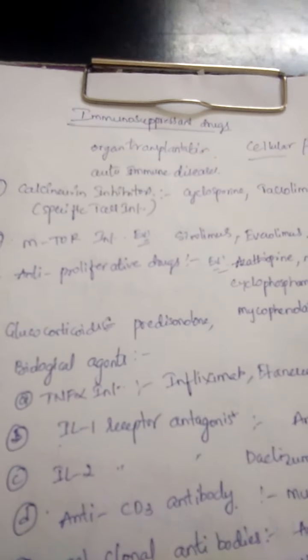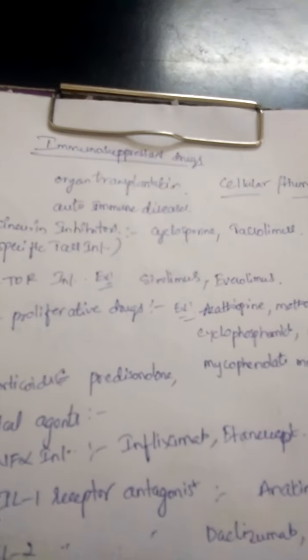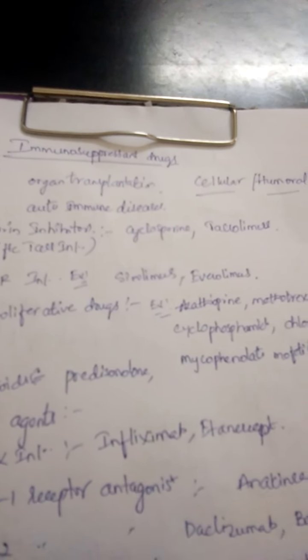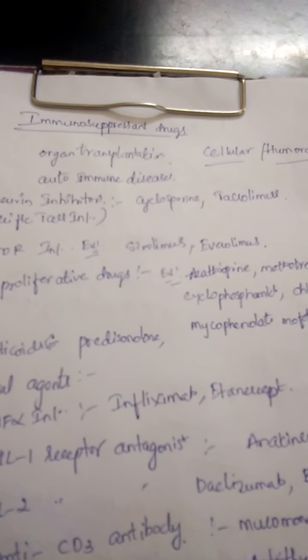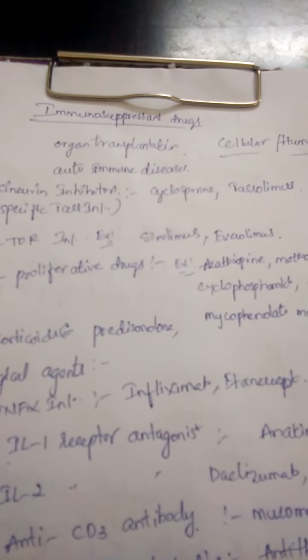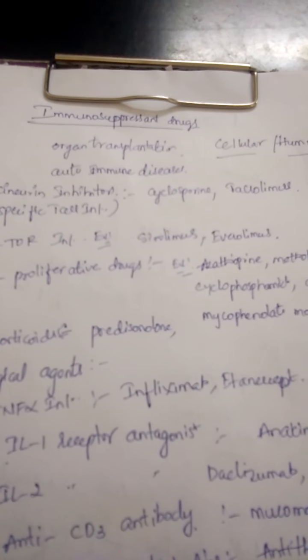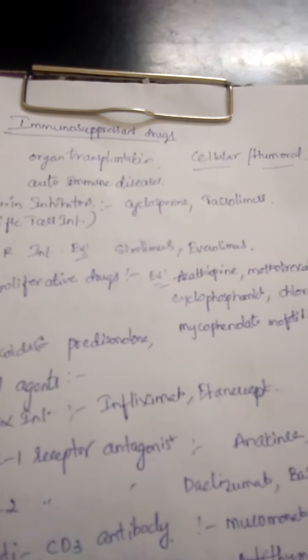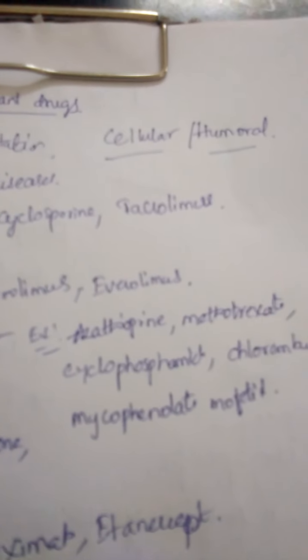Immunosuppressant drugs, what are they? Before you know about immunosuppressant drugs, you should know about the immune system. The immune system means our body cells, mainly the blood cells. Mainly the WBCs play an important role in the immune system. During the immune response, antibodies are developed from our blood cells, and these antibodies act against particular antigens. The immune system can be maintained or controlled in two pathways: one is the cellular pathway, and the other is the humoral pathway.